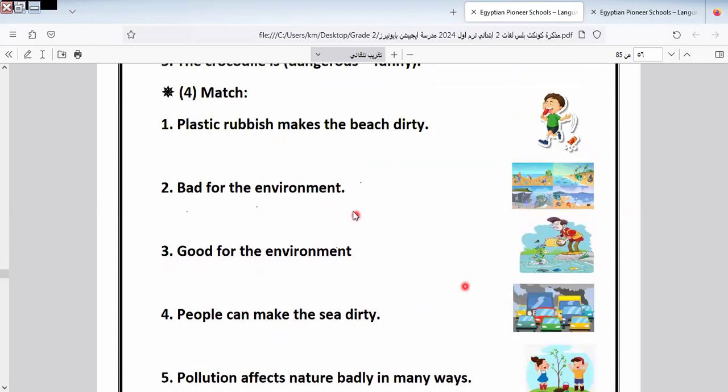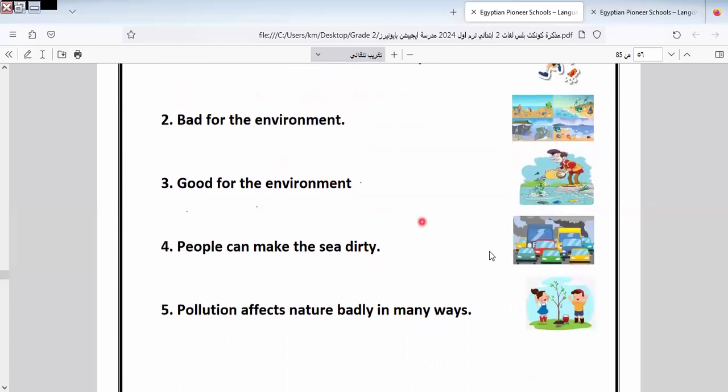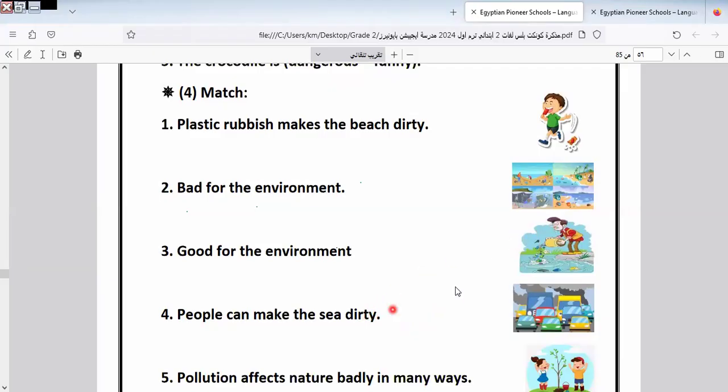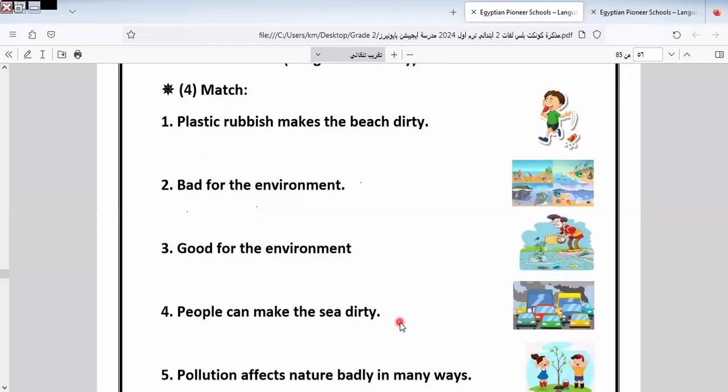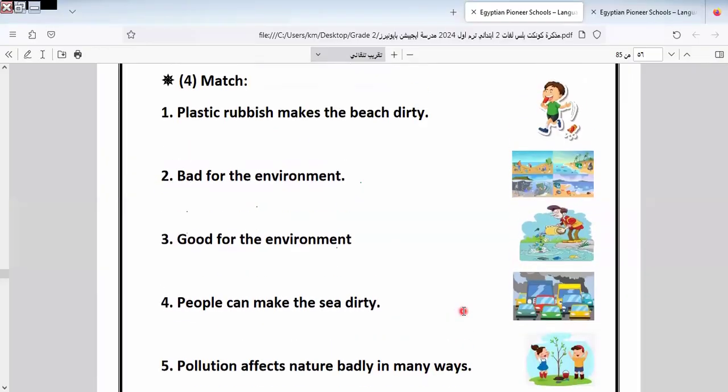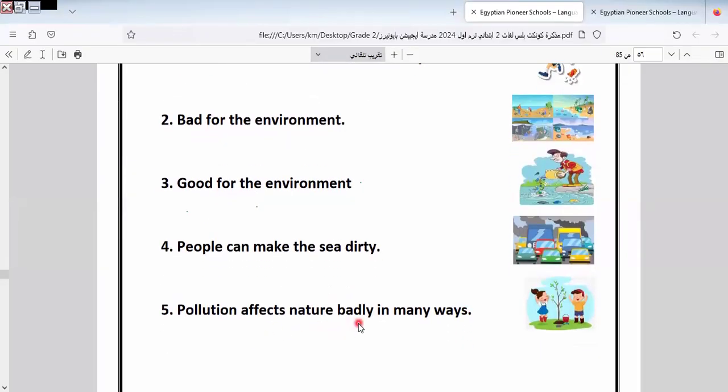This one is good for the environment: planting plants in the garden. So this is good for plants, good for the environment. People can make the sea dirty. This one. Pollution affects nature badly in many ways. This one, this picture.